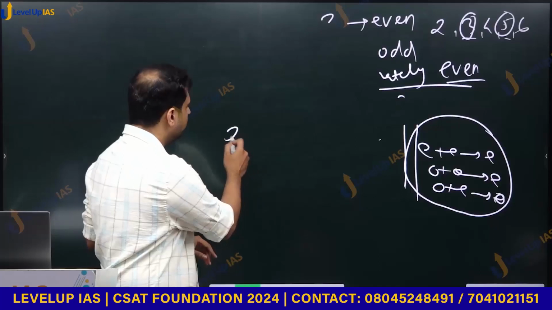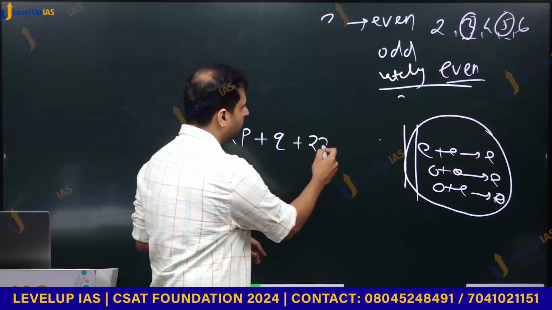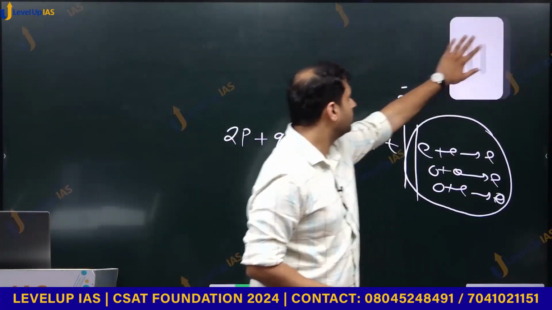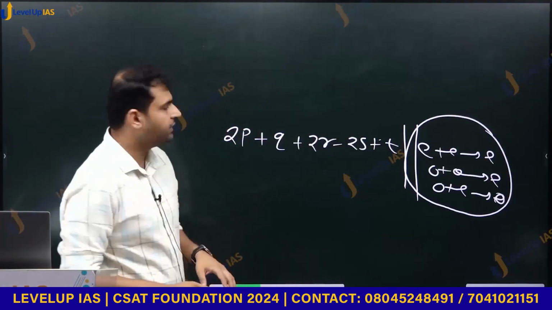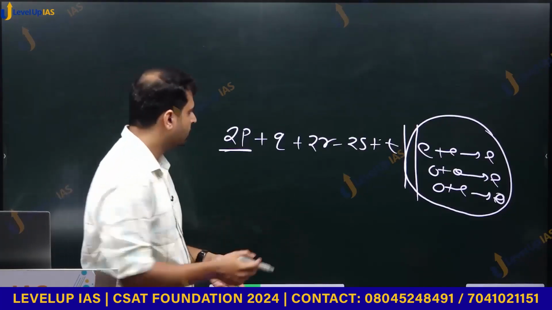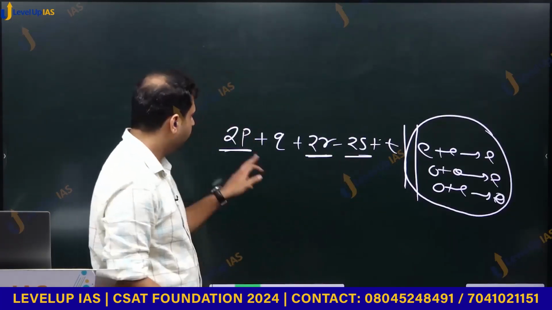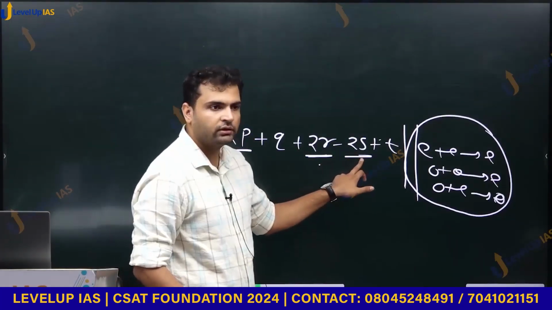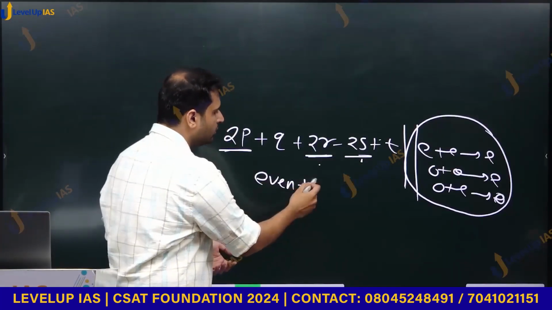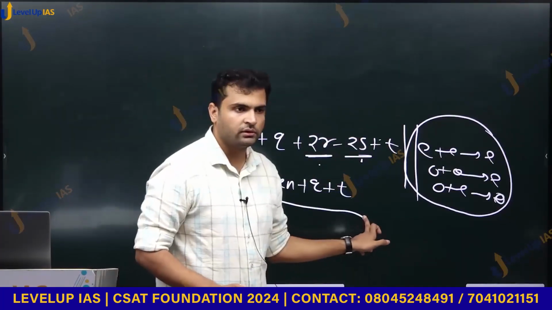Second statement was 2p plus q plus 2r. Now what did we say here is that this is an even number. Well, this is 2 into something, and 2 into anything is an even number. Similarly, this is also an even number. This is also an even number. And even plus even minus even would be an even number. So we have some even number plus this q plus this t.